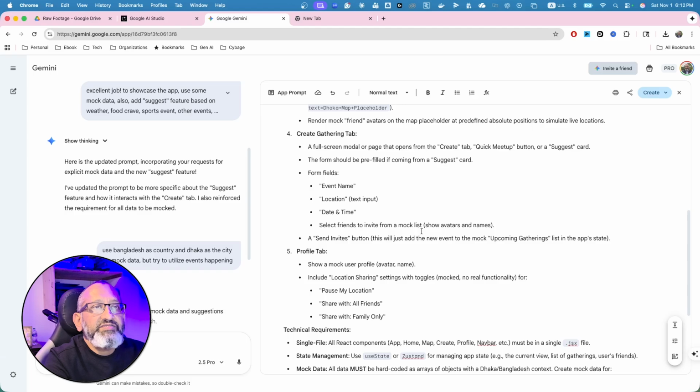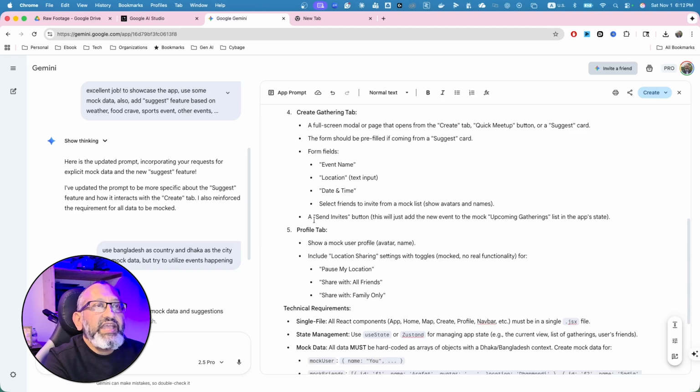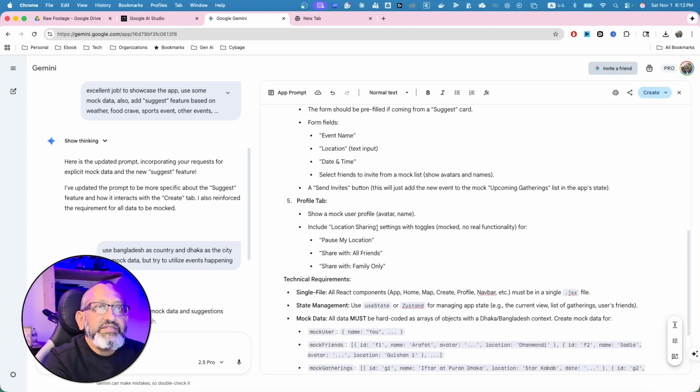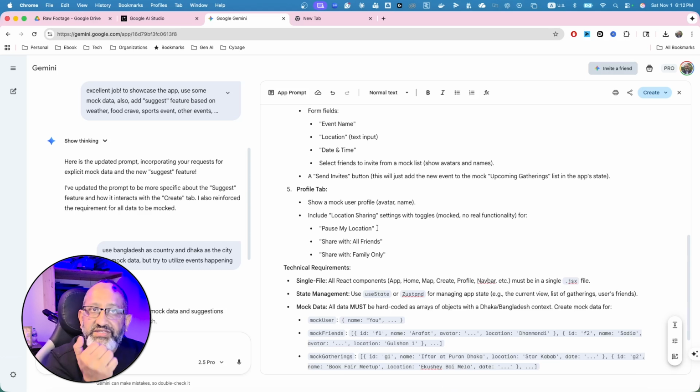Select friends to invite from a mock list. A send invite button. This will add new event. Okay, so you can click the button and send invite to your friends.